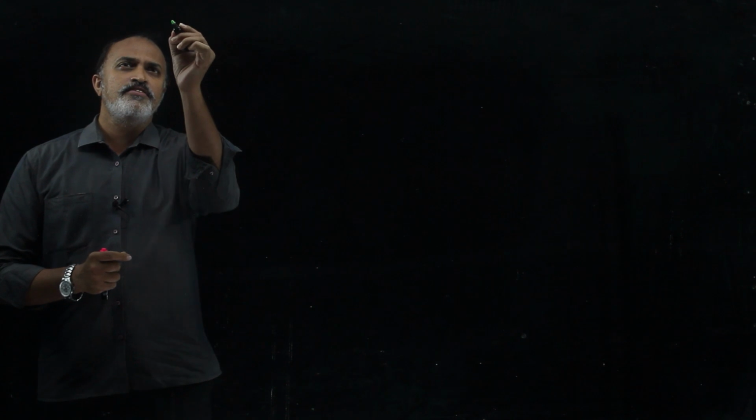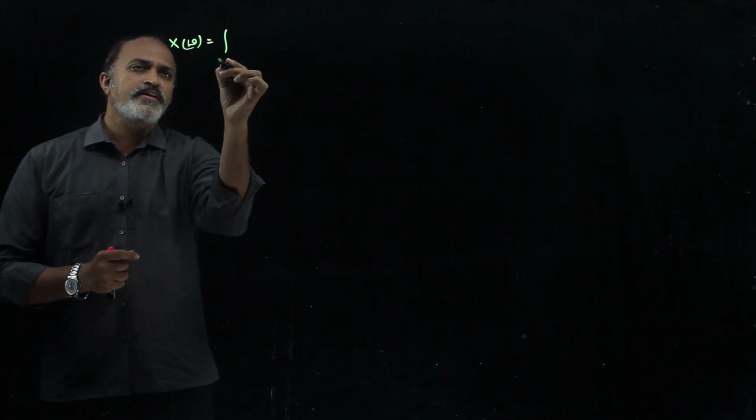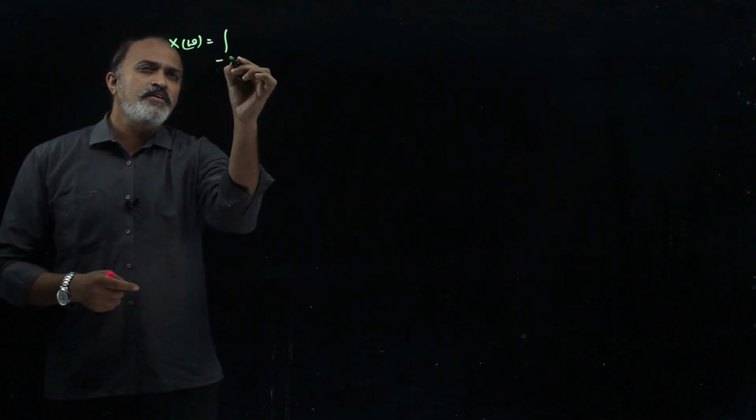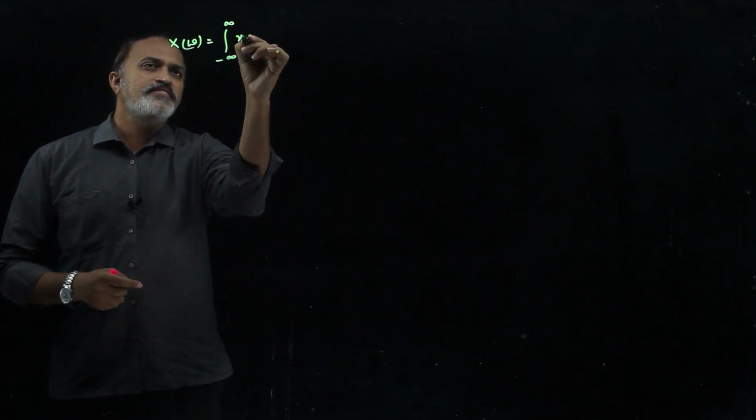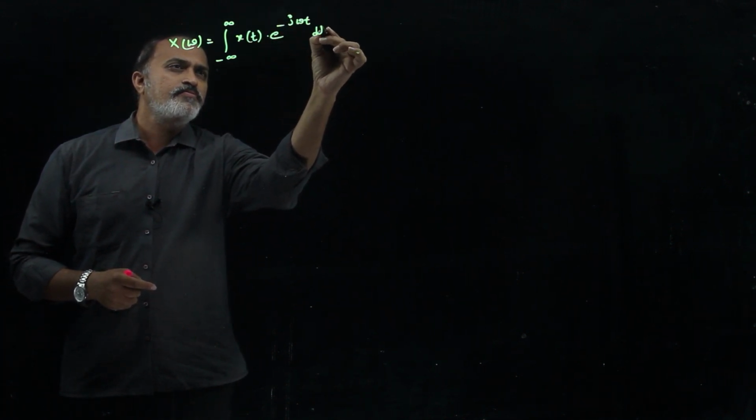Hi friends, today we discuss the existence conditions of the Fourier transform, Laplace transform and Z transform of a time domain sequence. In order to check the existence condition of the Fourier transform, first of all we should know how we can evaluate the Fourier transform of a time domain signal. We can write that as X of omega is equal to the integral over the entire time interval, minus infinity to infinity, of x of t into e power minus j omega t dt.